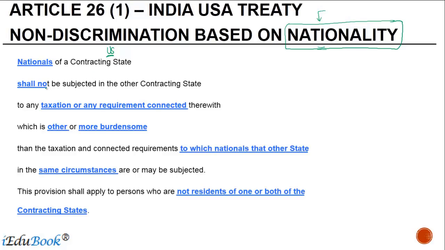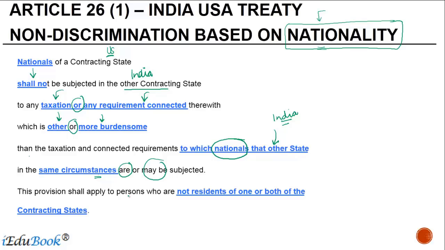So US nationals shall not, which means it is compulsory, be subjected in the other contracting state, which is India, to any taxation or any requirement connected therewith, which is other, that means which is different or more burdensome, in terms of doing certain things, than the taxation and connected requirements to which nationals of that other state, which is Indian nationals, in the same circumstances are or may be subjected.